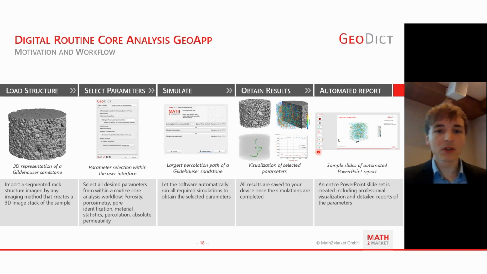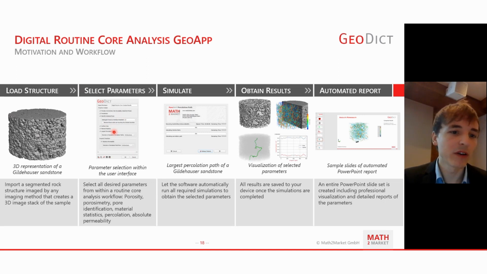It is possible to do a complete routine core analysis in GeoDict by only one click if you would like to use the digital routine core analysis app. So in principle, the workflow looks as follows. You load your structure, which is in that case the Gildehauser sandstone again. You go to the GeoApp section, open the digital routine core analysis GeoApp, and then you can check or uncheck the parameters you want to determine within your digital routine core analysis GeoApp. That could be porosity, porosimetry, the identification of individual pores, but also the surface area, the material statistics.